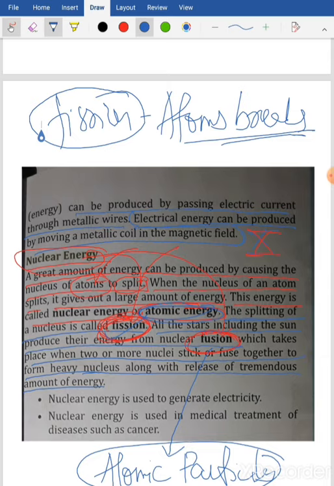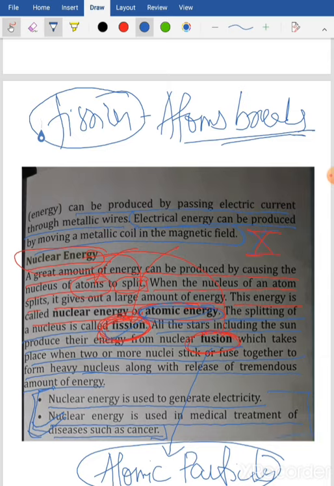Okay, so what are the uses? You can write the uses here. Nuclear energy is used to generate electricity. Number 2, nuclear energy is used in medical treatment of diseases such as cancer. So they use nuclear energy in cancer treatment too. So these are the two uses of nuclear energy.